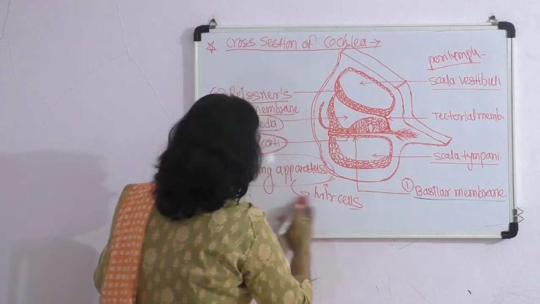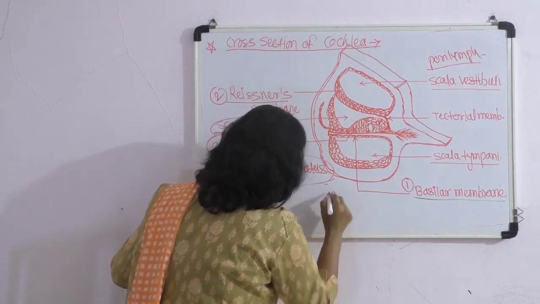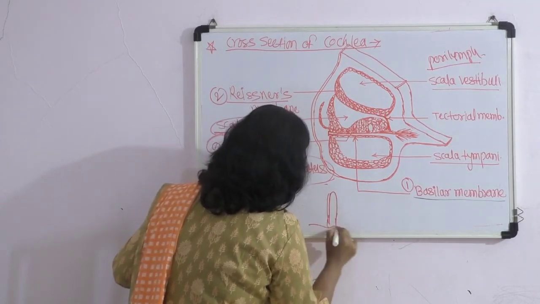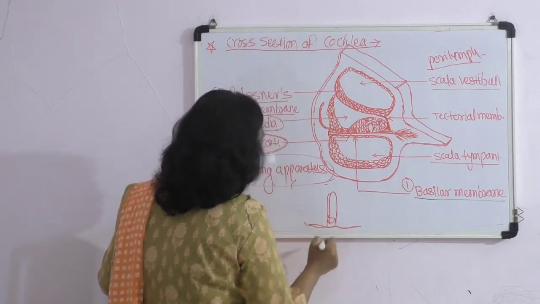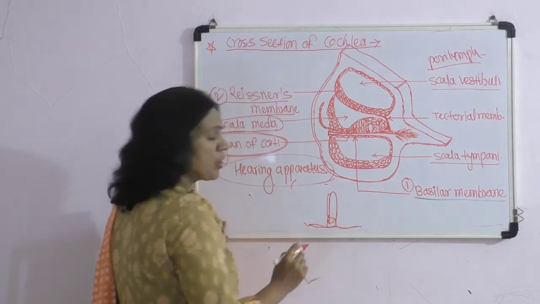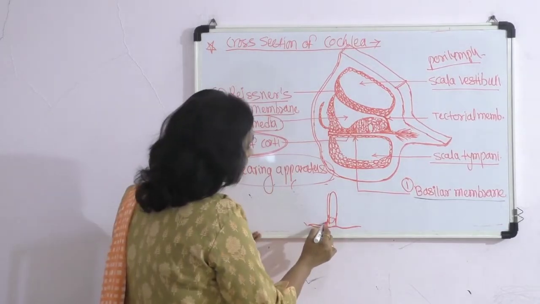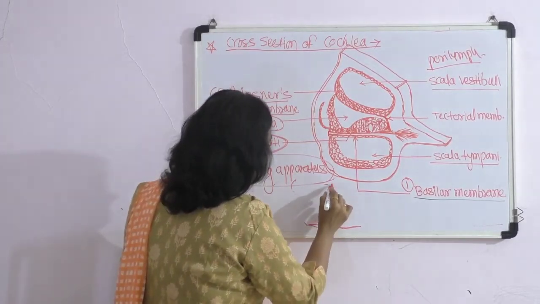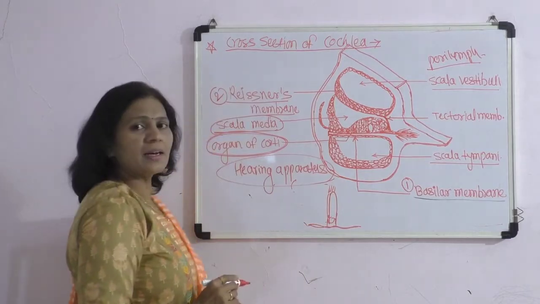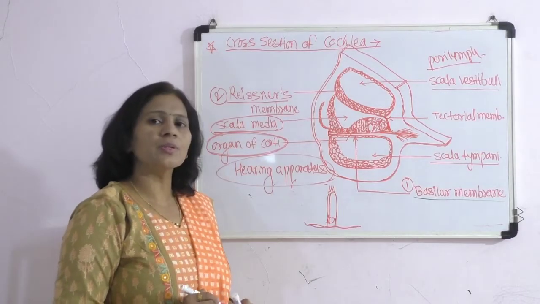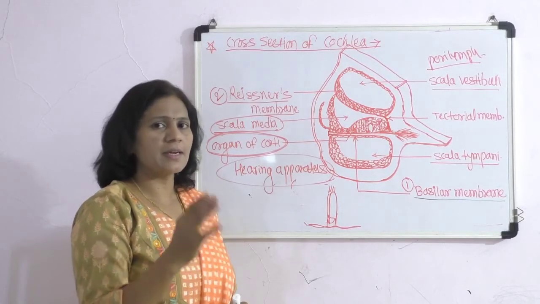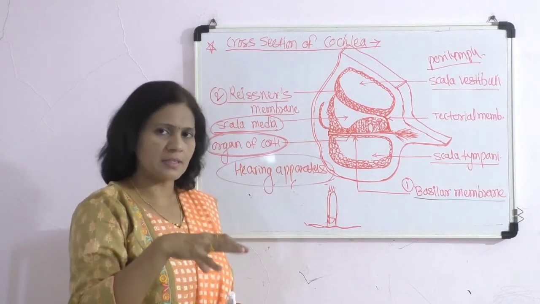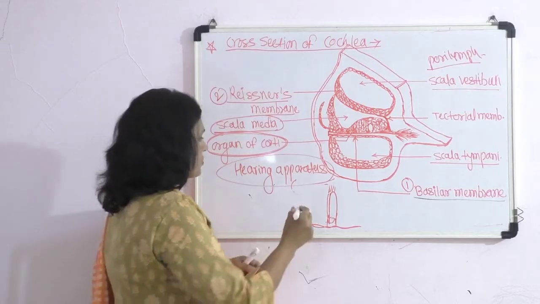If this is the hair cell, that is, the columnar cell, here there is the basement membrane. In the columnar cell there is also a basal nucleus. This is the basal end of the hair cell and this is the apical end of the hair cell. And we know that in ciliated columnar epithelium, cilia are present at the apical end of the epithelial cells.